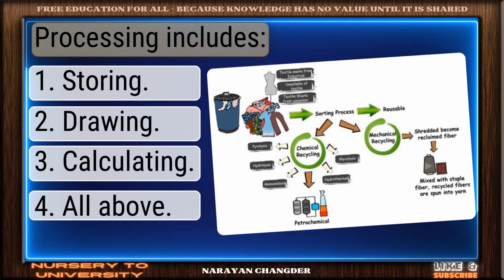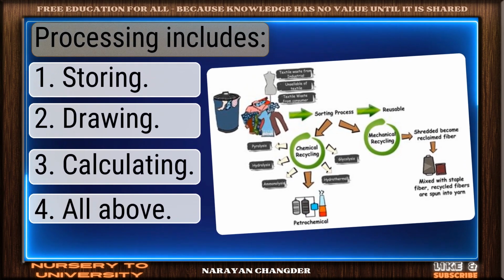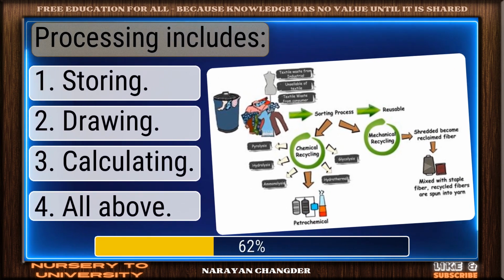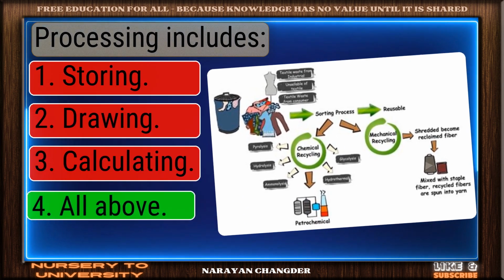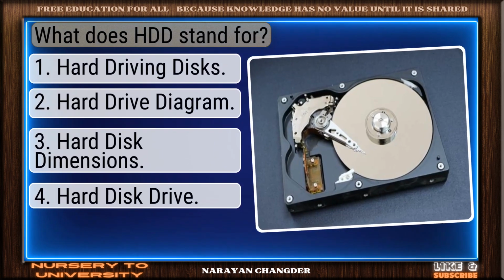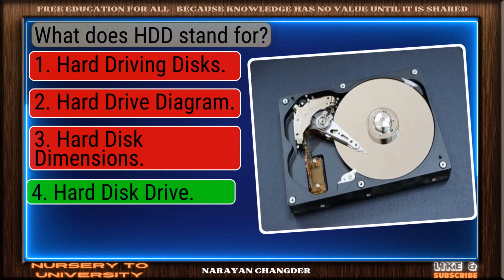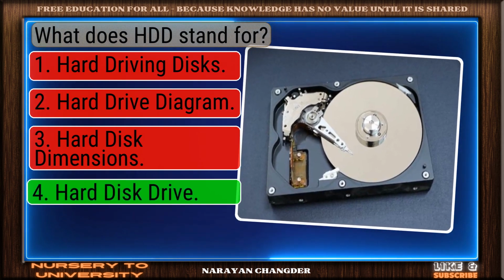Can you solve all these Class 4 Art and Craft, Chapter 1 Nature drawing questions? Processing includes. Good thinking. All above is the right answer. What does head stand for? Excellent choice. Hard disk drive is the right answer.